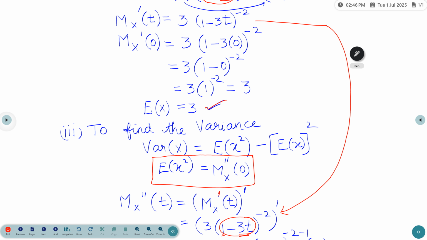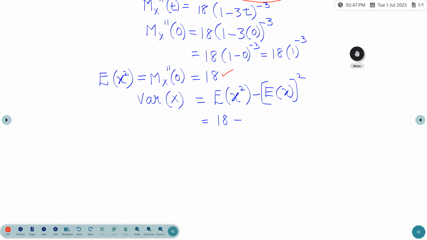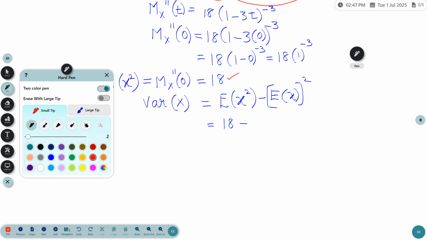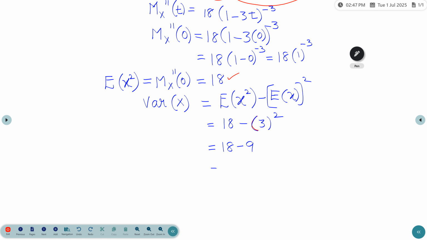We substitute this value in the last part of the problem. It is 18 minus 3 squared. So 18 minus 9 is equal to 9. This is the variance of x. So the problem is completed.